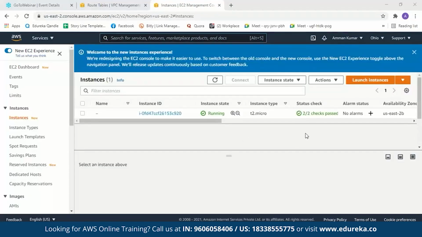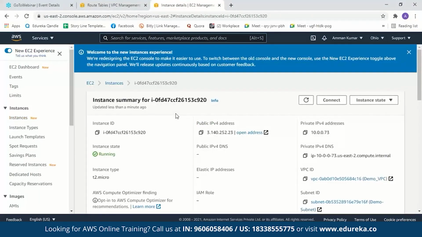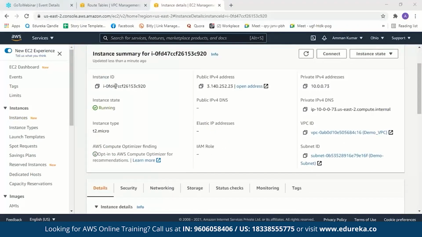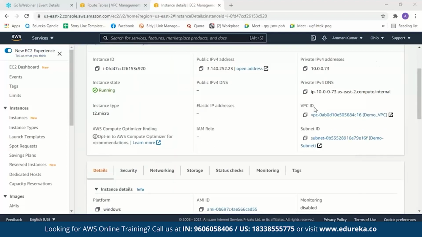Now you can see the 2/2 status checks have passed. So we'll click on our instance ID. Now this is our instance ID. This is a public IPv4 address. Now when we come down and see the VPC ID over here, you can see the instance was created in our VPC. That is the name of our VPC, and it is also created in our subnet, which is the demo subnet. And you can also see it was set up in the availability zone you had mentioned. Now the instance can be used only by me or the people I permit. A part of the AWS Virtual Cloud was given to me to run my resources.